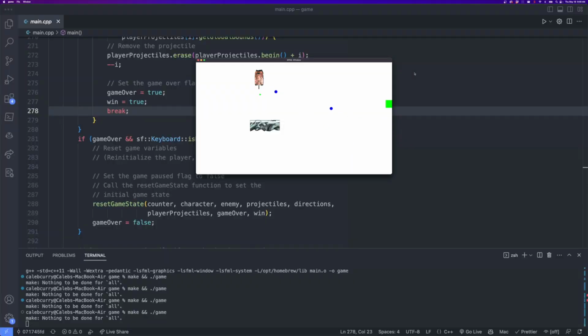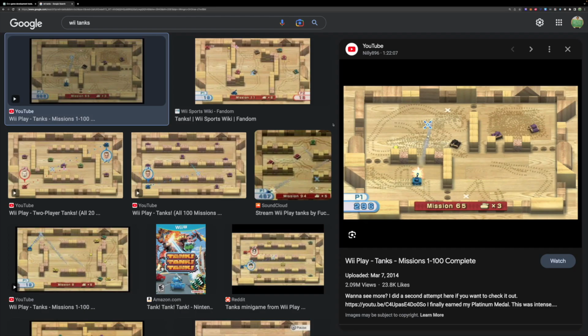Tank Game V1 was a pretty good example of what I wanted this game to look like. You have a character you can move around and you don't want to get hit by any of the projectiles. This showed basically what the game is going to look like from the code perspective, so I started to understand where things go, how to work with different projectiles. This was inspired by the tank game from Wii, which is one of my favorite Wii games.